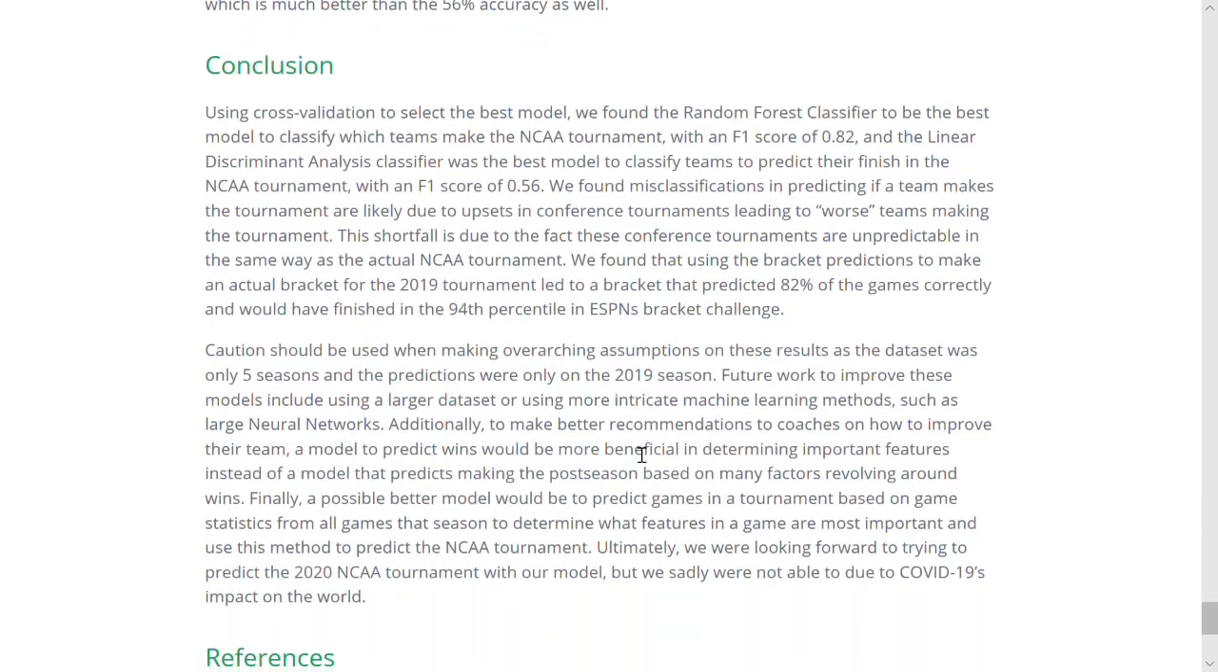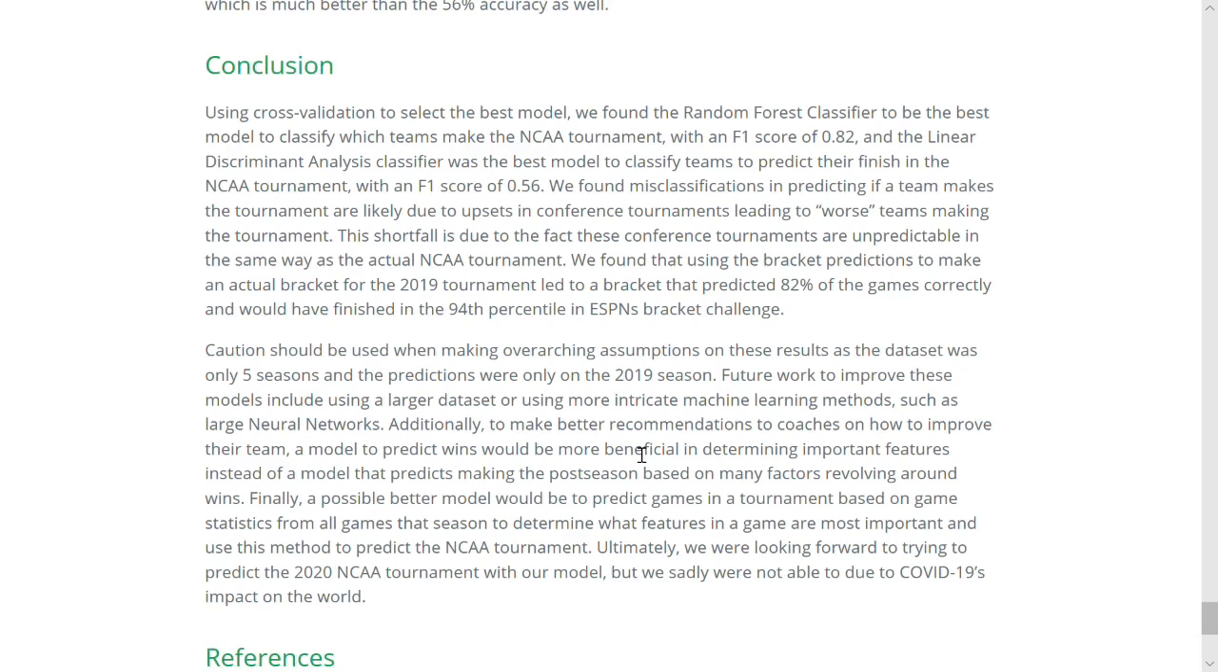By using cross-validation to select the model, we found Random Forest Classifier to be the best model to classify which teams make the NCAA tournament, and the Linear Discriminant Analysis Classifier was the best model to classify teams to predict where they finish in the tournament. We found misclassifications in predicting if a team makes the tournament are likely due to upsets in conference tournaments, leading to worse teams making the tournament. This shortfall is due to the fact that these conference tournaments are unpredictable in the same way as the actual NCAA tournament. Caution should be used when making overarching assumptions on these results, as the dataset was only 5 seasons and the predictions were only for the 2019 season.